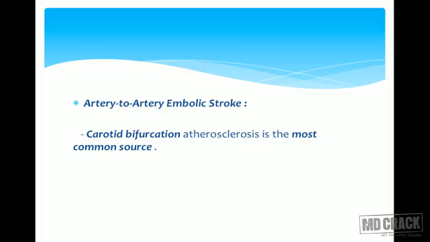The second commonest cause of embolic stroke is artery to artery emboli. And the commonest site of formation of this embolus is the carotid bifurcation. So carotid bifurcation atherosclerosis is the most common source for artery to artery embolic stroke. This again can be asked in your exam.